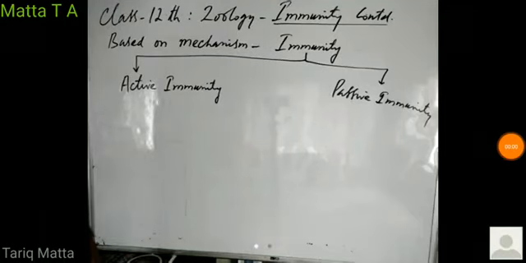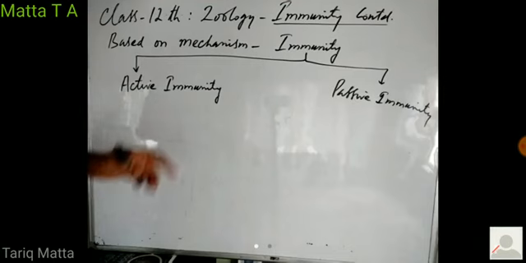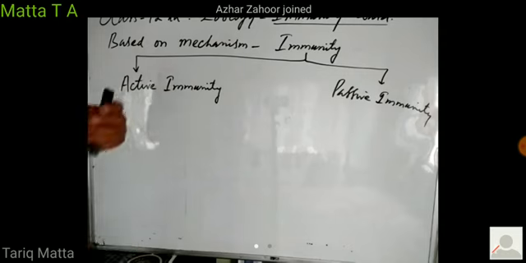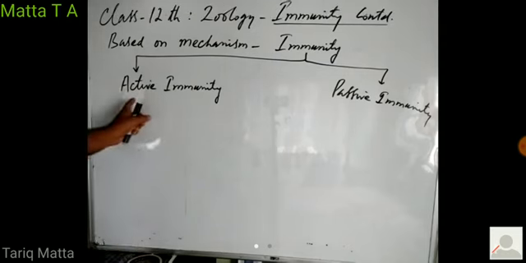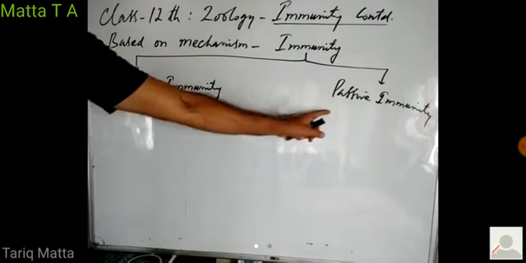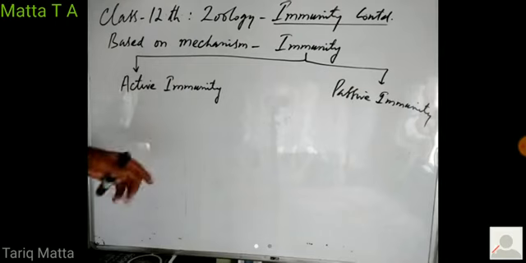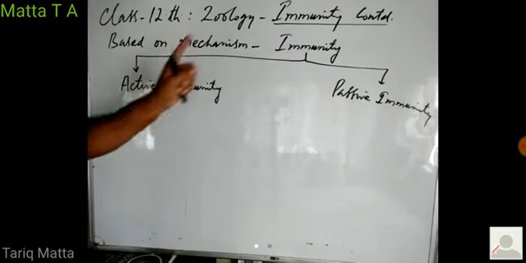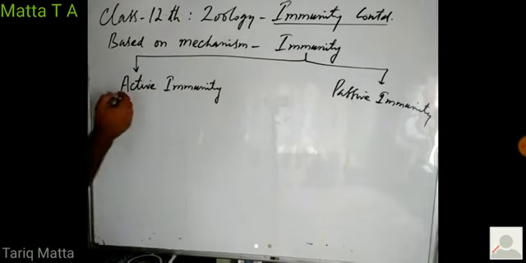So our today's topic is types of immunity on the basis of the mechanism of development of this immunity, right? So we can develop immunity in our body in two ways. One is known as active immunity, another is known as passive immunity. So on the basis of mechanism, how the immunity develops in the body, we divide immunity into two types, active immunity and passive immunity. So what is active immunity?